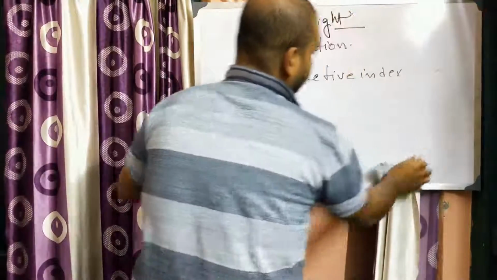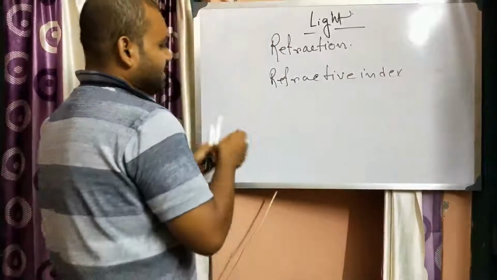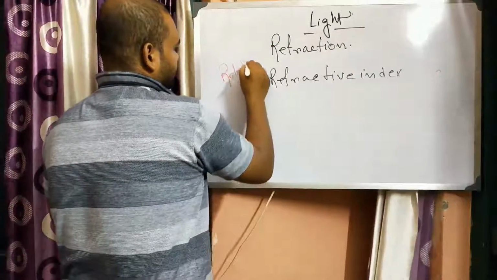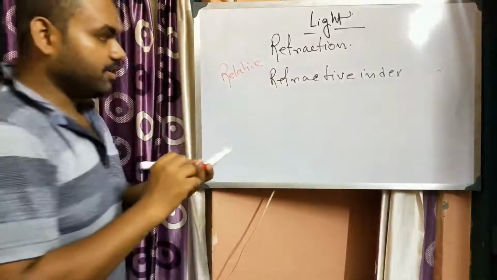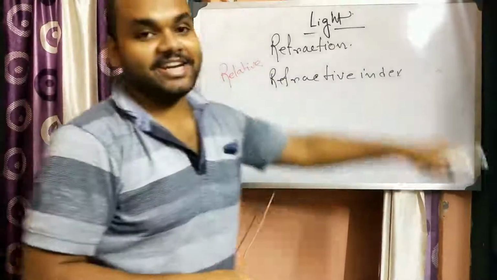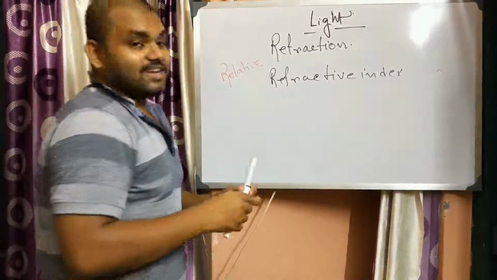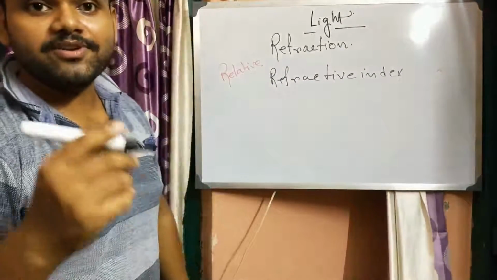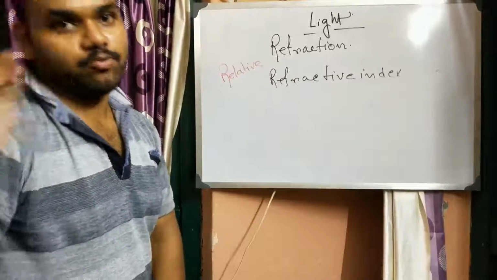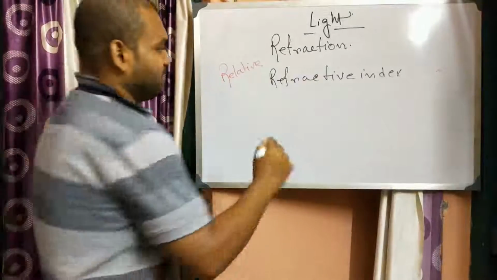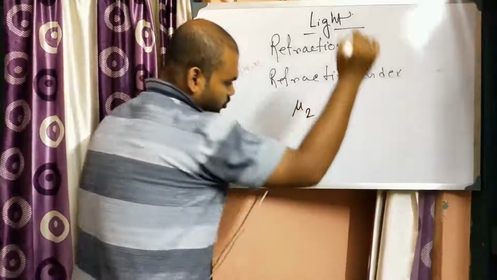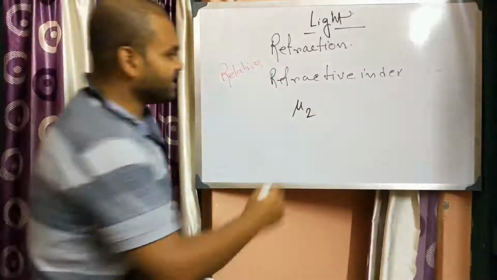It is the ratio of speed of light, or the relative refractive index of medium 2 with respect to medium 1. So how will you write? Relative refractive index of medium 2, that's why we write 2 here, with respect to 1.